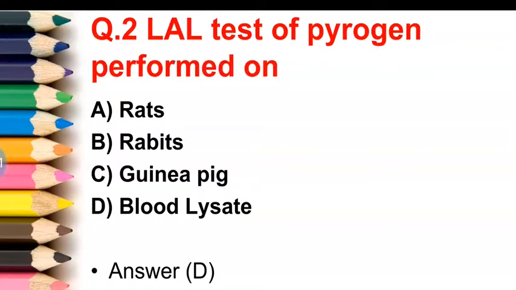Let's see the second question. LAL test of pyrogen is performed on. First option is rats. Second is rabbit. Third one is guinea pig. Fourth one is blood lysates. And the correct answer of this question is blood lysates. That is option D.